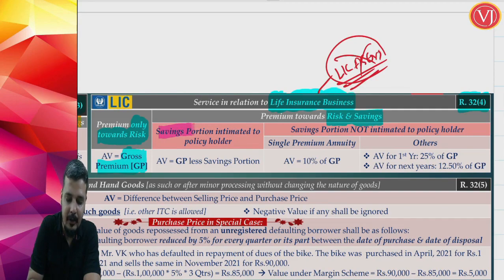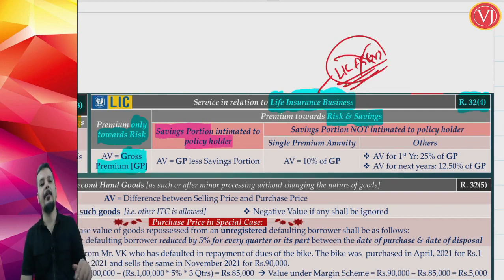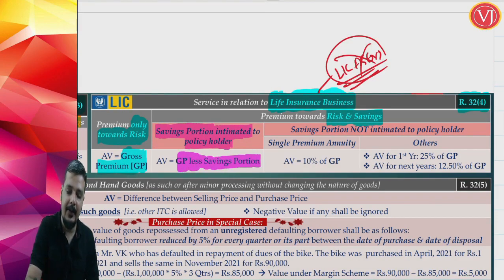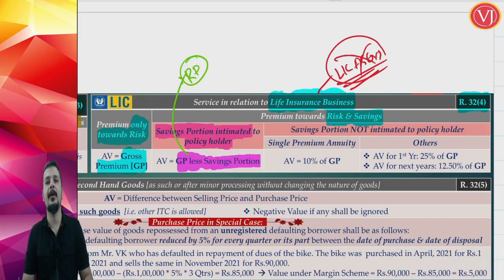If it only contains a risk element, the entire premium is the assessable value. If it is risk plus savings, then ask one more question: whether the savings portion is intimated to the policy holder in the beginning. If it is intimated in the beginning, then the assessable value is equal to the entire premium minus the savings portion. If I do that, friends, I will get only the risk portion. Gross premium minus the savings portion.